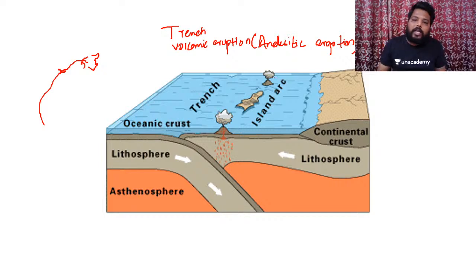Because of this less fluidity, we would experience formation of huge volcanic composite cones on the oceanic floor.